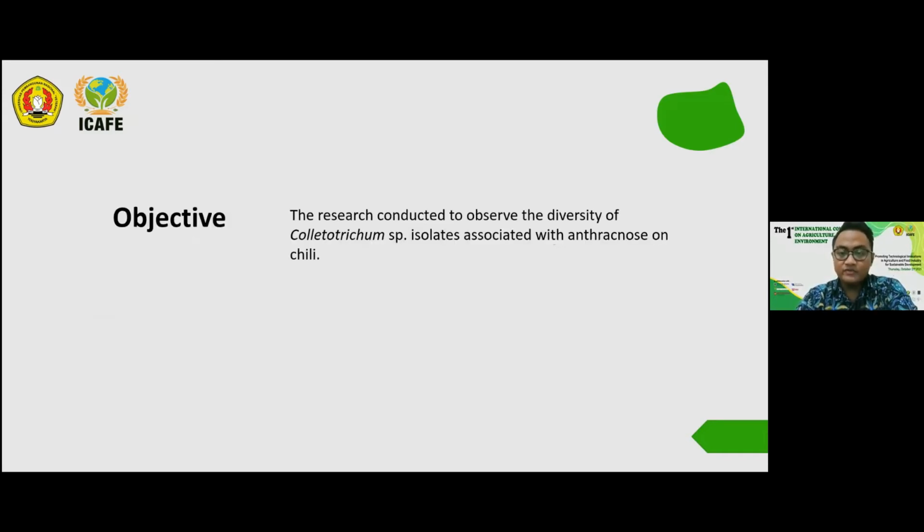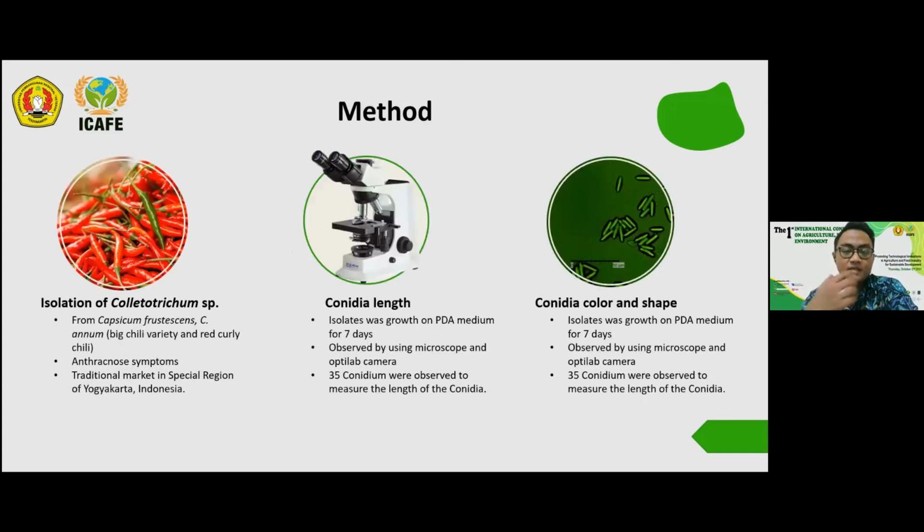Our objective is to observe the diversity of Colletotrichum isolates associated with anthracnose disease from chili after harvest. The research was conducted in the plant protection laboratory in the Faculty of Agriculture, Universitas Pembangunan Nasional Veteran Yogyakarta. We isolated Colletotrichum from Capsicum frustescens, Capsicum annuum big chili variety, and also red curly chili.